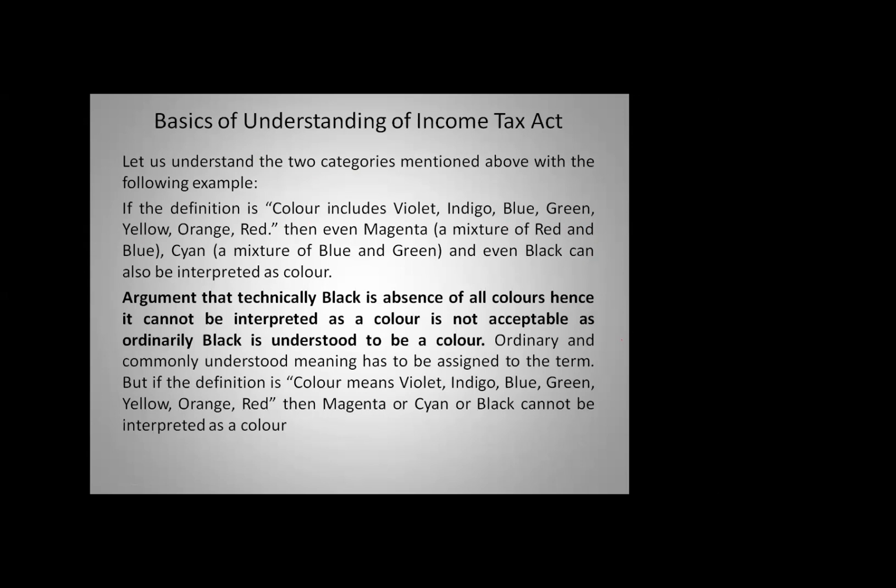Cyan is a mixture of blue and green. Even black can be a color. So technically you can argue that black is a color. I will state that color includes black also. You can say that. That is the ordinary parlance. You can read like that.